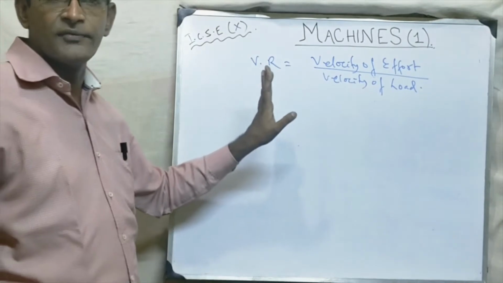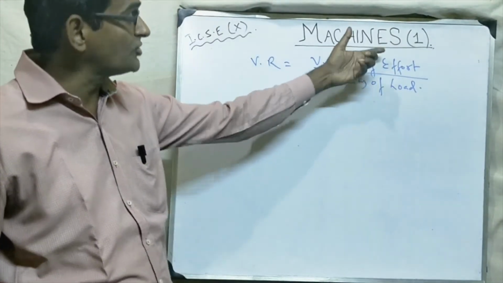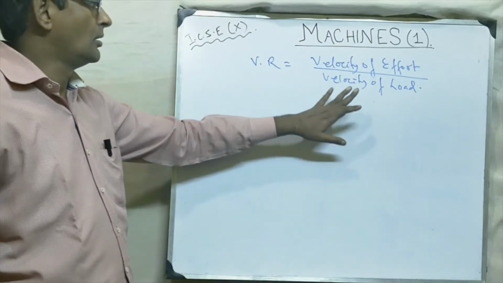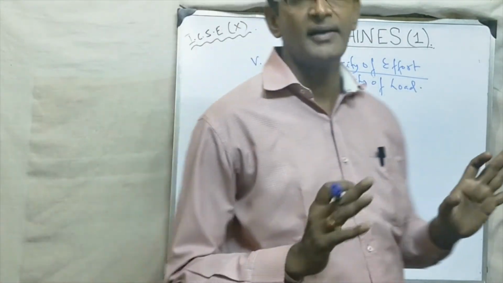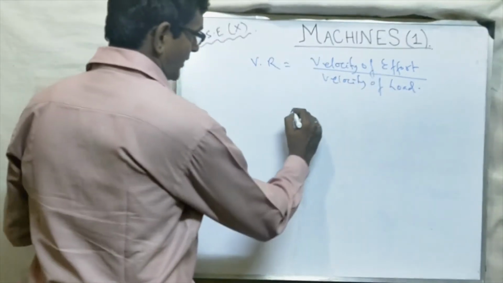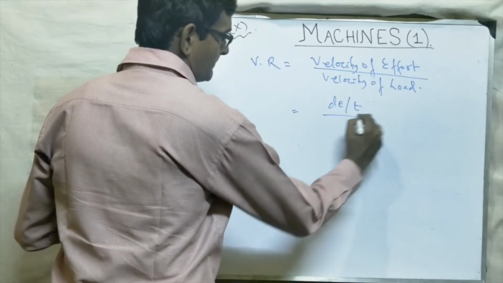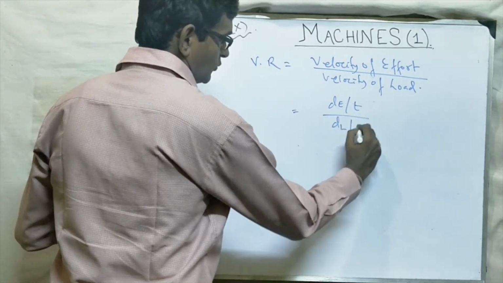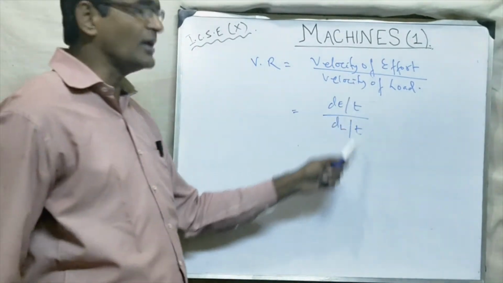So don't get confused. MA is what? Load by effort, and VR is what? Velocity of effort by velocity of load. Now what is velocity or speed? Distance by time. So we can say distance moved by effort by time, and distance moved by load by time. Okay, because both times will be same now.